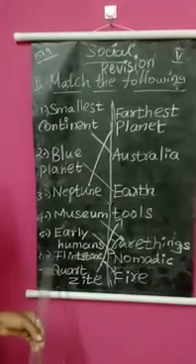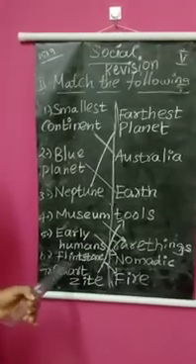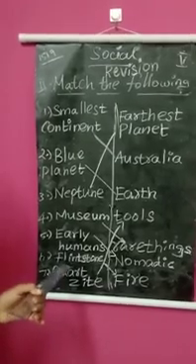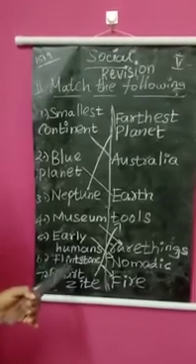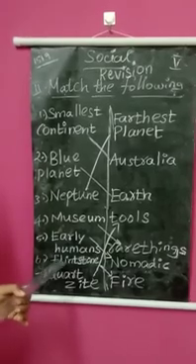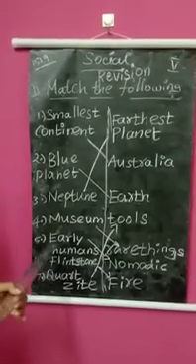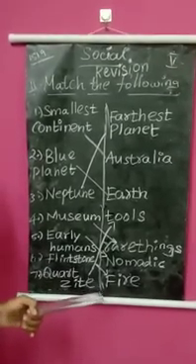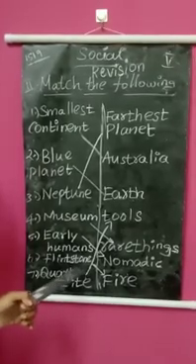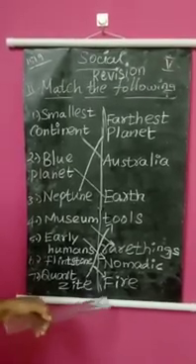And the sixth one, flint stone. Flint stone is one type of stone. And what is the use of this flint stone? Flint stone produces fire. So flint stone will help us to produce fire.